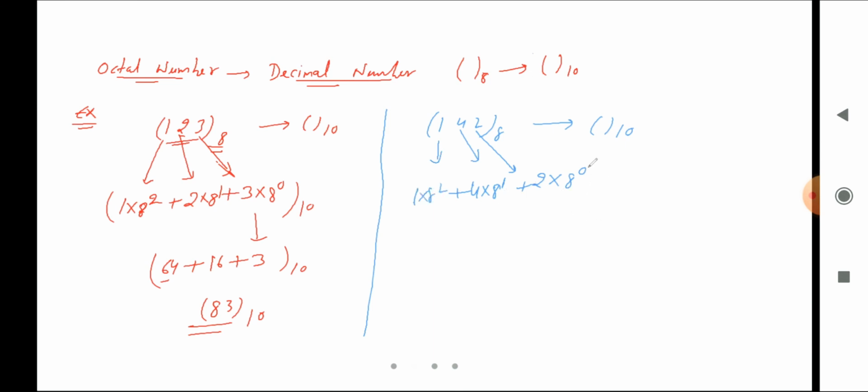Let's simplify this one. 8 power 0 means 1, and multiply by 2, it is 2. Let's see the next one. It is 8 power 1. 8 power 1 means 8. 8 multiply by 4, 8 fours are 32.